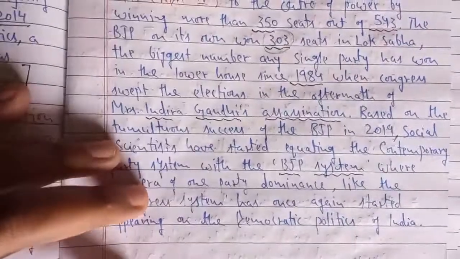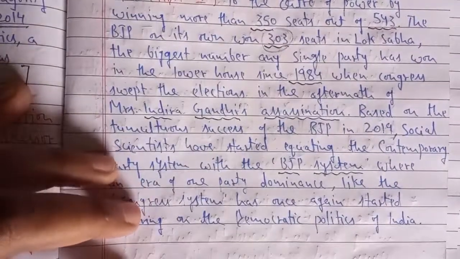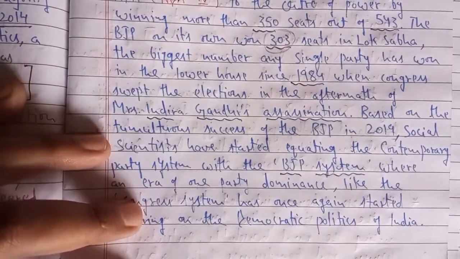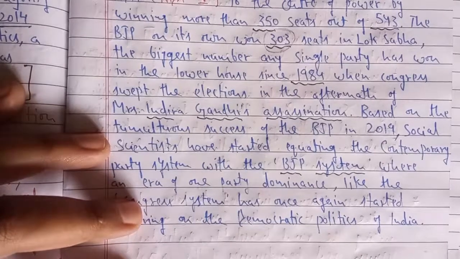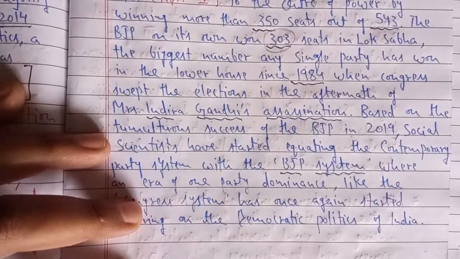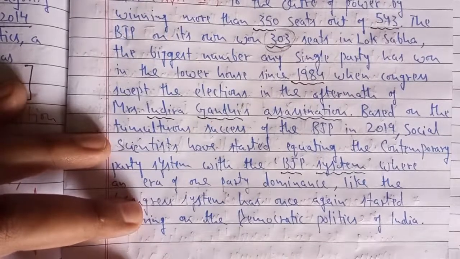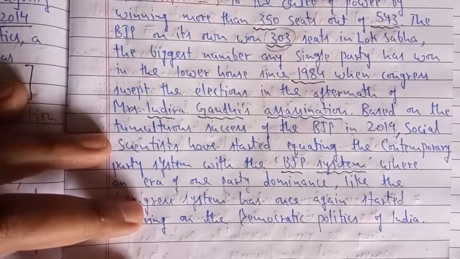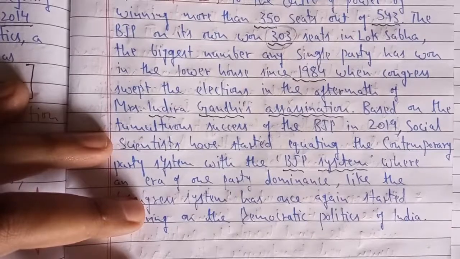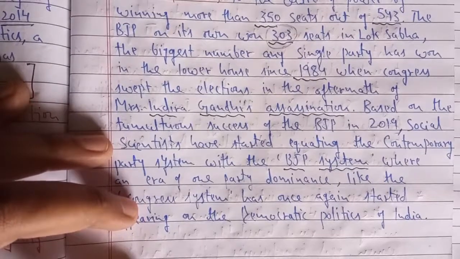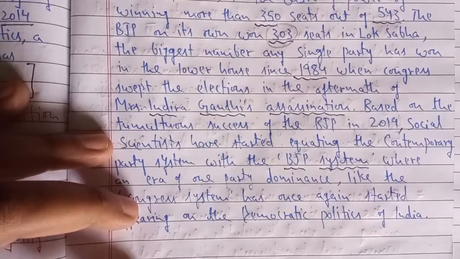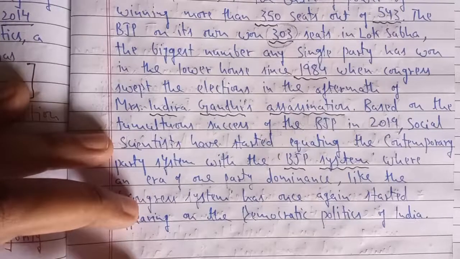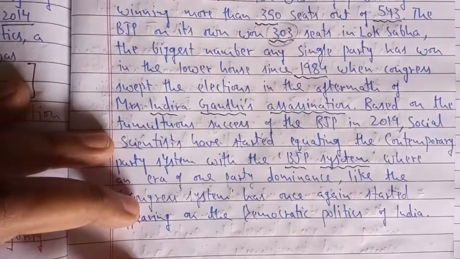Based on the tumultuous success of the BJP in 2019, social scientists have started equating the contemporary party system with the BJP system. As I told you, there are so many social scientists and political scientists who keep a close watch and keep monitoring the political system in our country. Recently, these political scientists, who study the various political systems in India, have called the current scenario, the decades from the last 20 years,